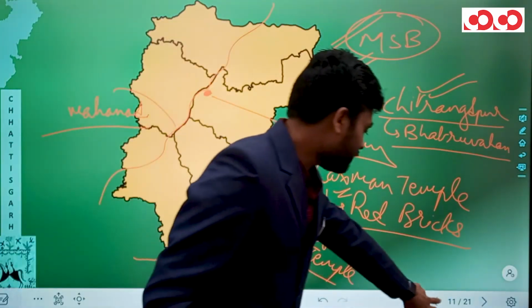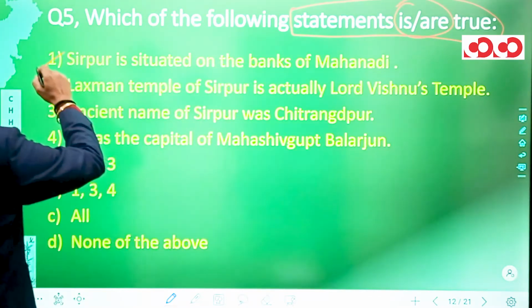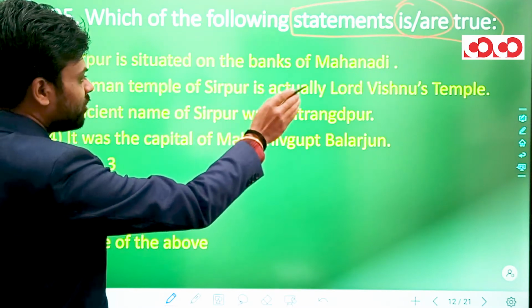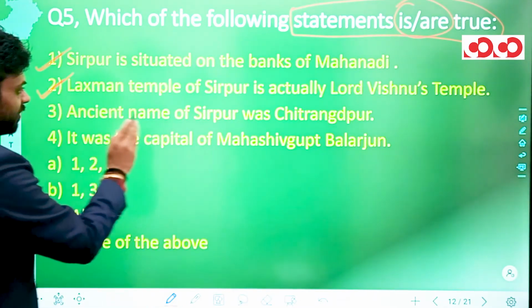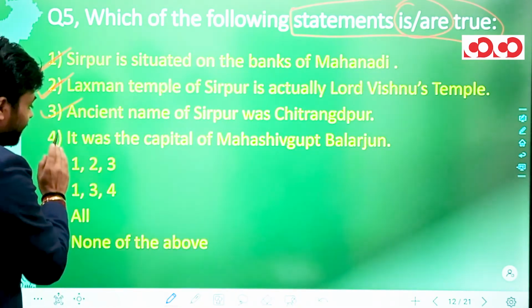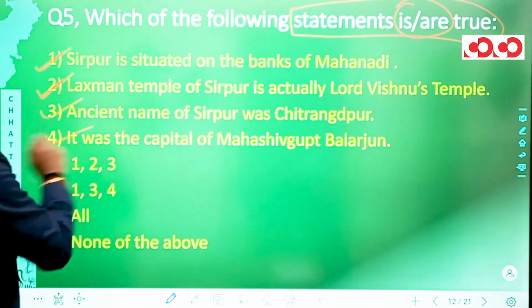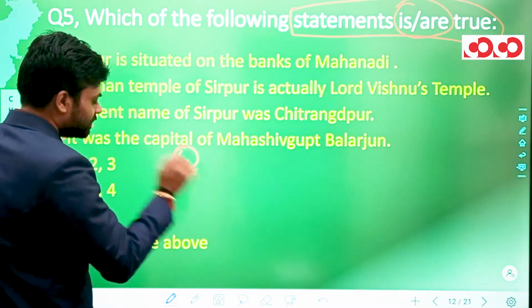Now coming back to the question, what are these statements? Sirpur is situated on the banks of Mahanadi. This statement is right. Lakshman temple of Sirpur is actually Lord Vishnu's temple. This statement is also correct. Ancient name of Sirpur was Chitrangpur. This is also correct. We have seen. And the first statement says it was the capital of Mahashivgupta Balarjun. It is also a correct statement. So now we have all the four statements are correct.